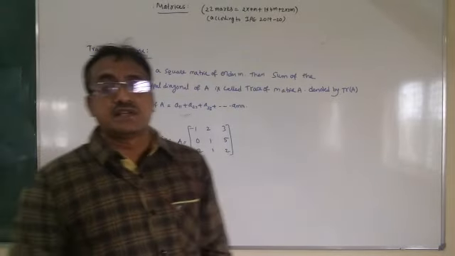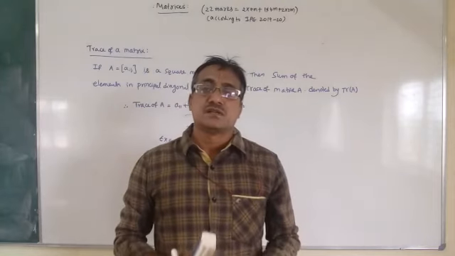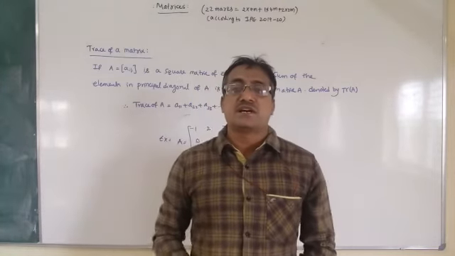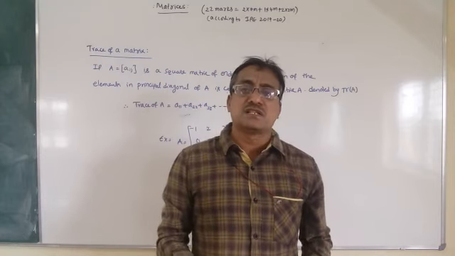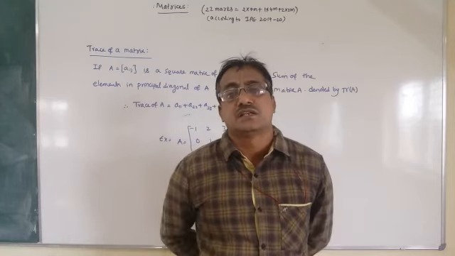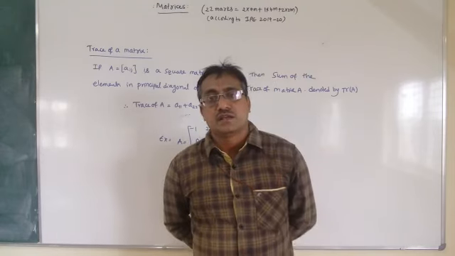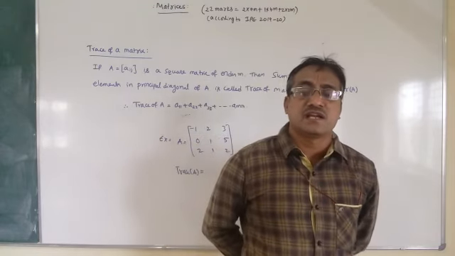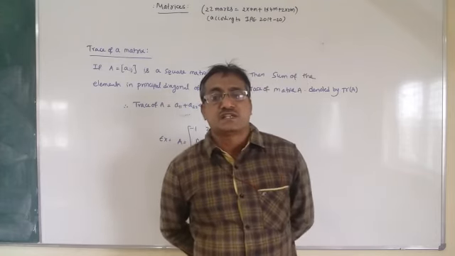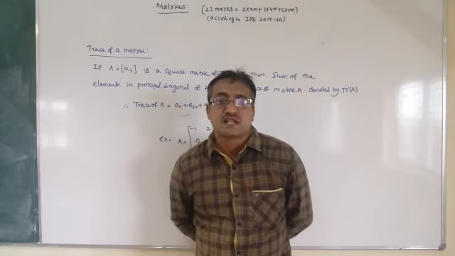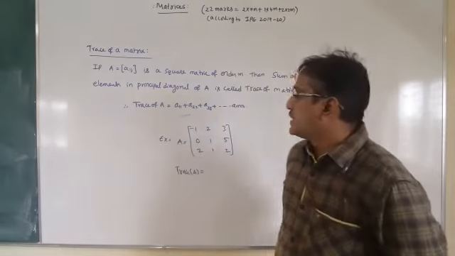Now next definition, trace of a matrix. If capital A is a square matrix of order m, then the sum of the elements in the principal diagonal is called the trace of A. Now you have a matrix capital A of order m.